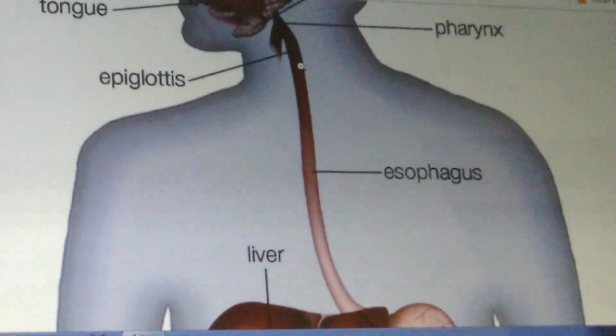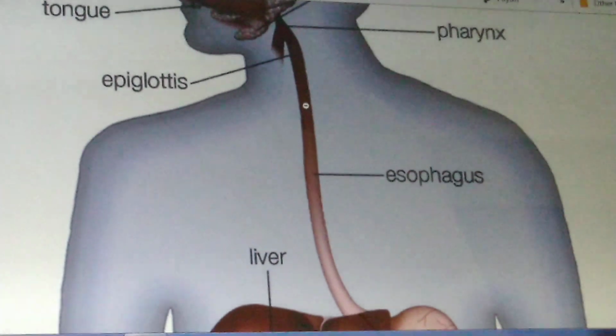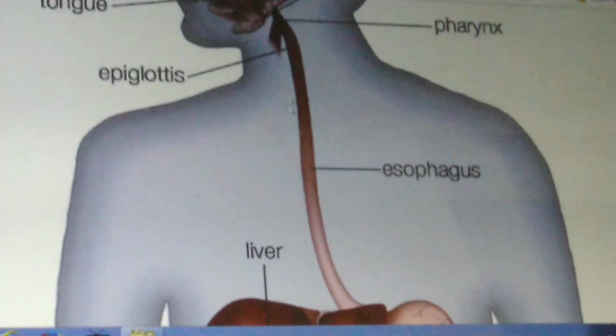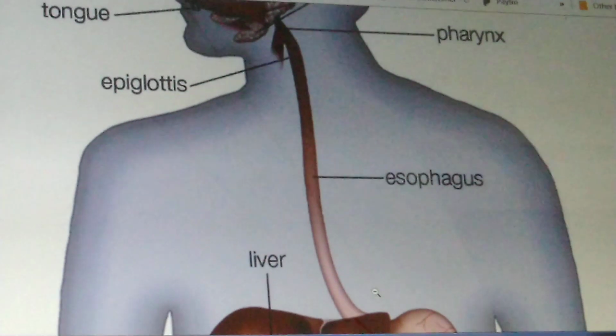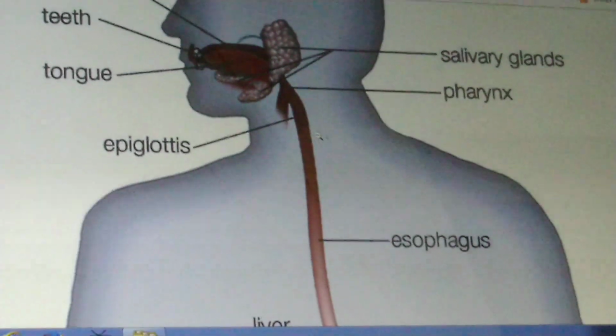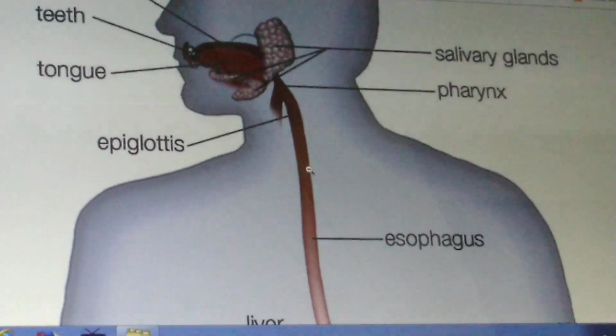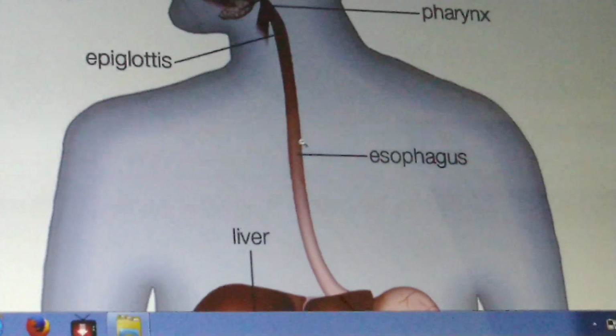Here the food is not digested. Why? Because there is no chance to stay for some time here. Here only the food is passed down into next part of digestive tract called as stomach. So here the esophageal wall contains two types of muscles called circular muscles and longitudinal muscles.